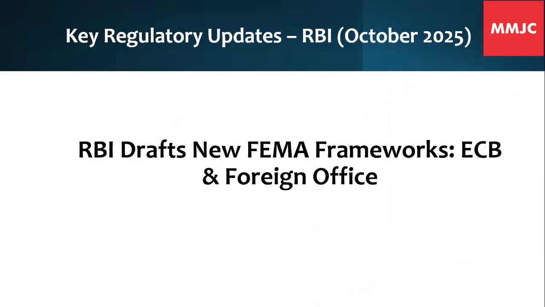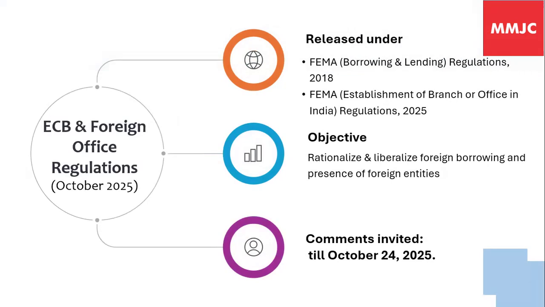Now moving to FEMA updates. RBI has come up with two frameworks which it has displayed for public comments. One relates to external commercial borrowings, and the second relates to opening of branches or offices in India by foreign entities. Presently these are open for public comments, and public comments can be given up to 24th October 2025 on both these draft regulations.